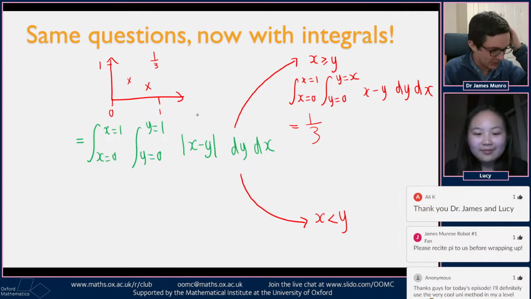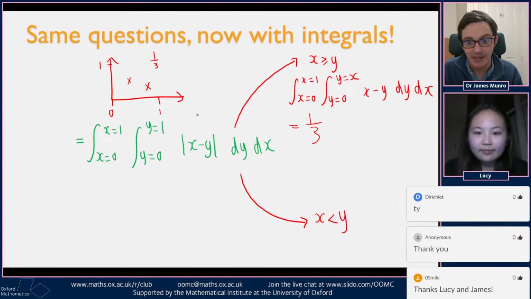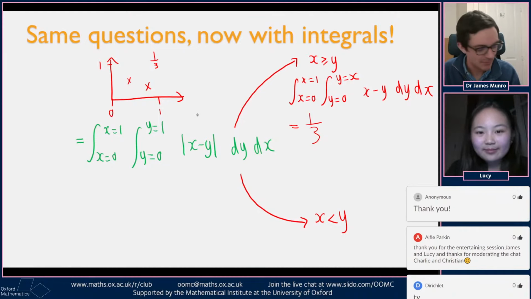And there's requests to recite pi, which I think I've done before. And somebody's just said, is there a Mat livestream? The Mat livestream starts again in August 2022. The Mat livestream is a bit like this, but I guess less relaxing. Sorry, Molly. Less relaxing because it's just talk about Mat problems. We'll just do some maths. But that's coming back in August.